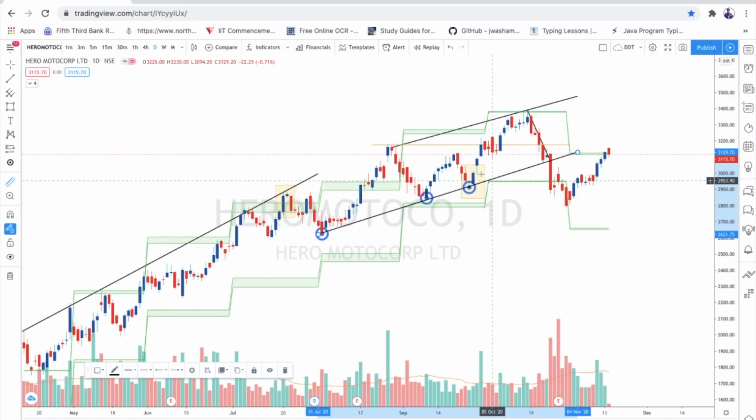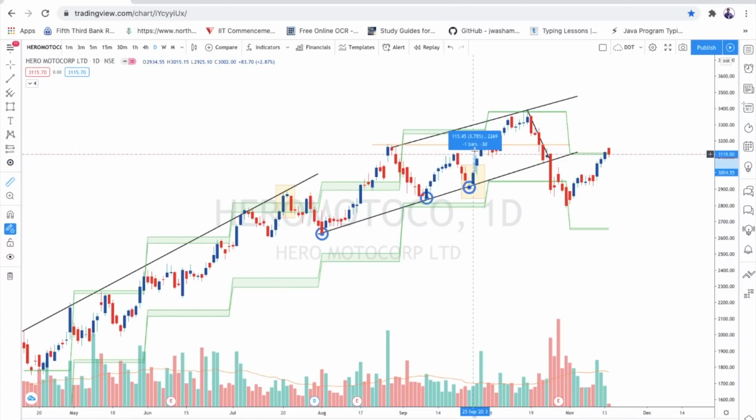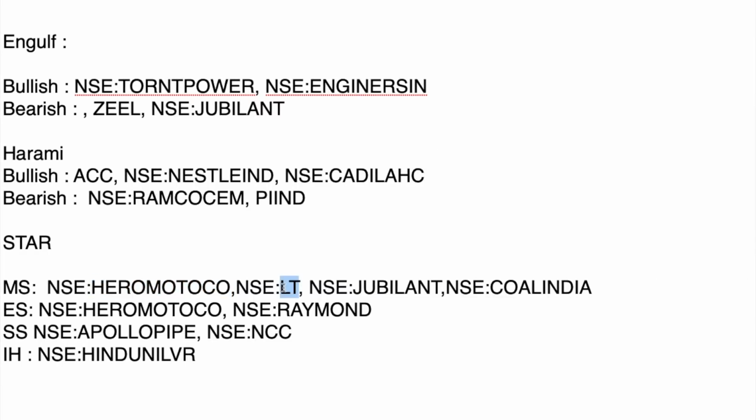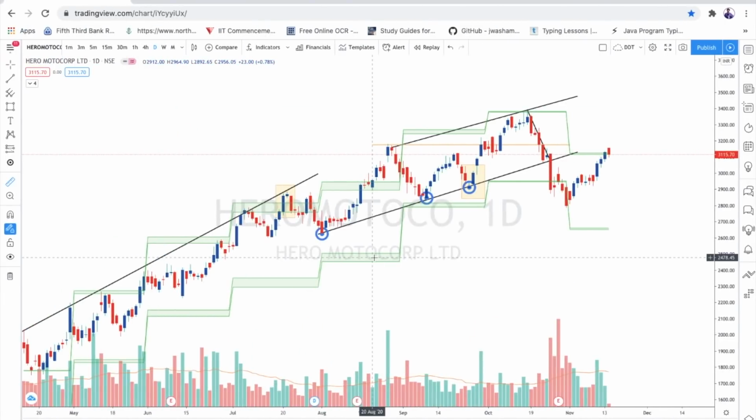If I would have entered at the closing of this candle and exited at this next resistance zone, see, it's still 5%, more than 5% actually. So this is what it is. So where it's valid, that is a must to know about these candlestick patterns. So this is Hero Motors. We'll see the second example, which is LT.